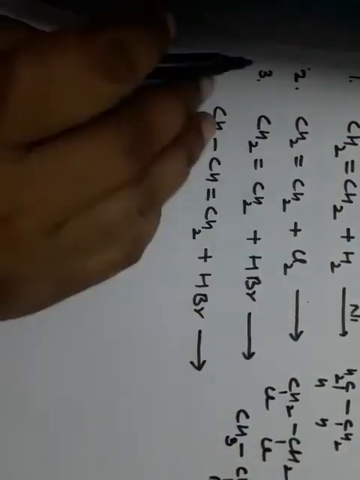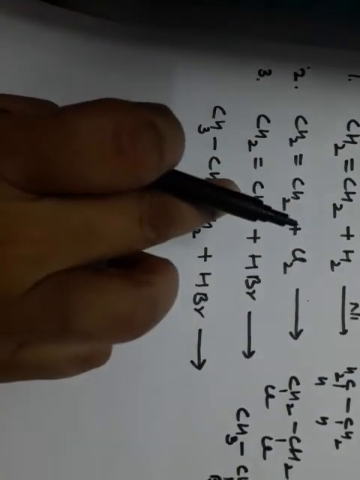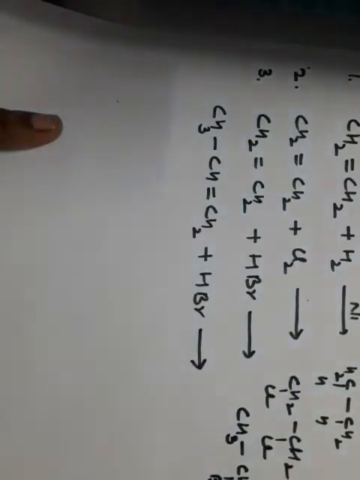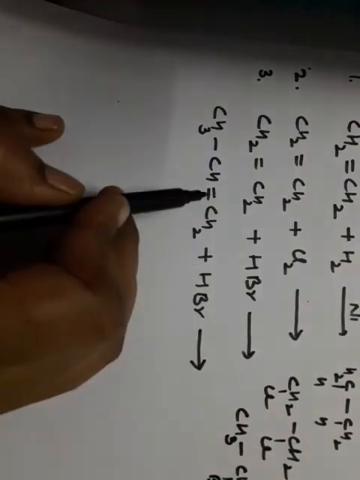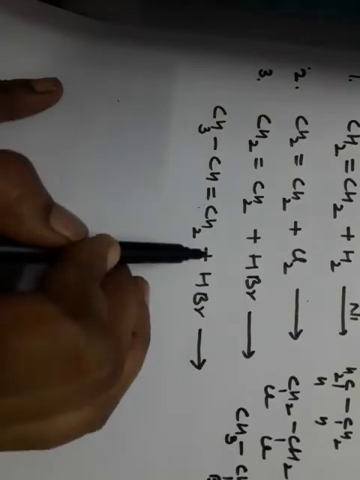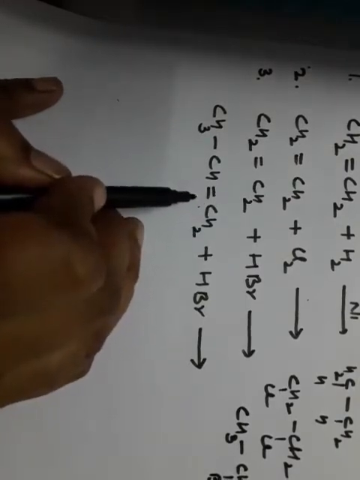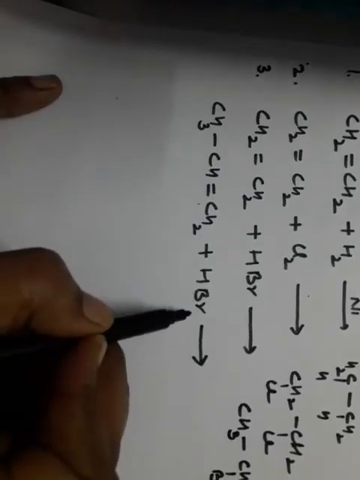the number of carbon atoms on the side portions of the double bond are equal in number. Let's take the example of an unsymmetrical alkene. See, at the double bond, here one alkyl group is attached but there is no alkyl group attached on the other side, so it is called an unsymmetrical alkene. Now we are going to add HBr.